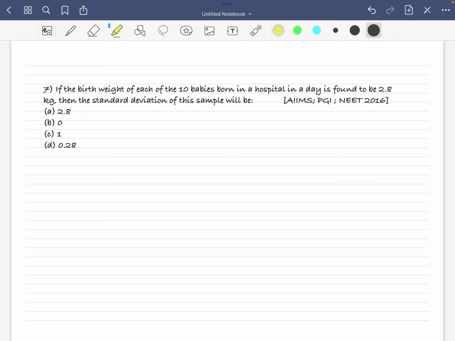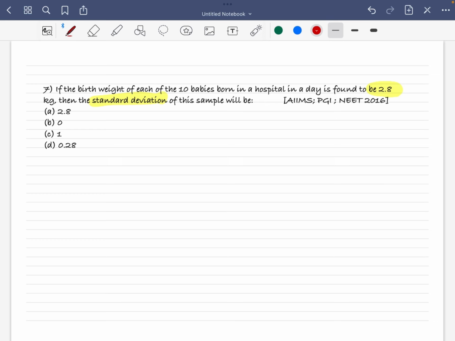Next question. If the birth weight of each of the 10 babies born in a hospital in a day is found to be 2.8 kg, then the standard deviation for the sample will be. See, this is a very easy question. They give you the mean and they ask you the standard deviation. I don't know why everybody is confused about this. Let me give you the simplest possible way.